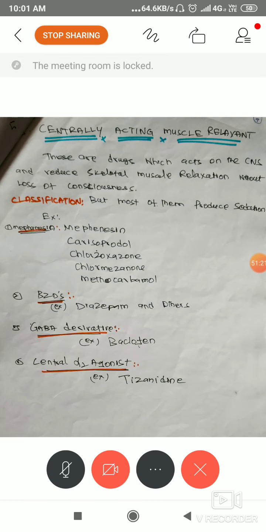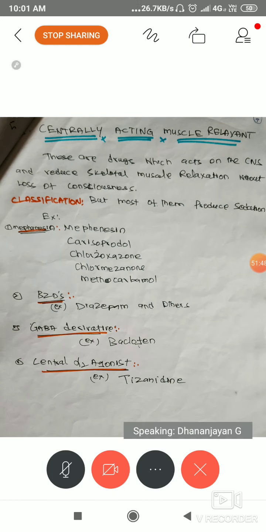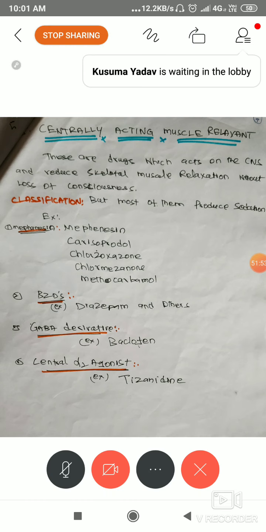So this is about muscle relaxants. It's understood. I'll conclude today's topic. Today we discussed skeletal muscle relaxants. Muscle relaxants produce their action peripherally and centrally. Peripherally, they act specifically on the neuromuscular junction, on the muscle fiber and muscle cell. They oppose the action of acetylcholine, an anticholinergic action via the cholinergic receptor.